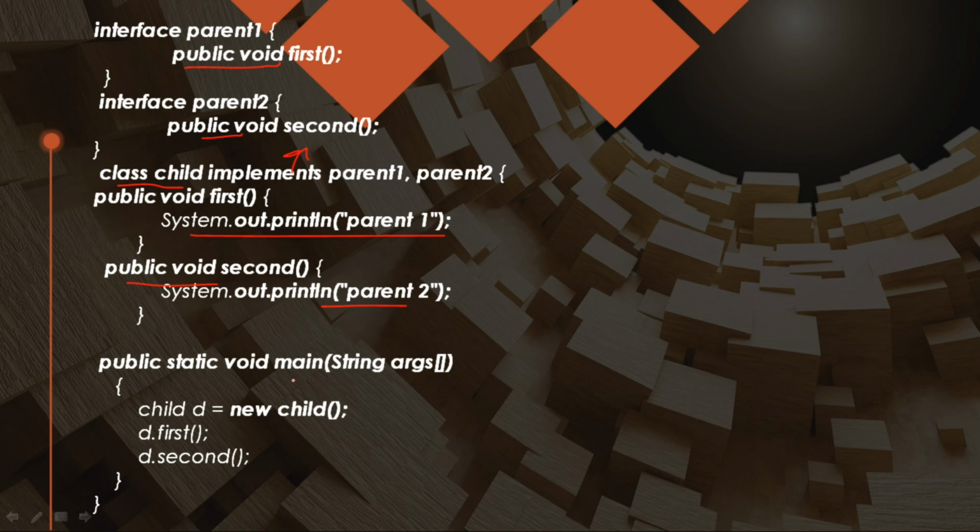So here there is a main method. In this main method I created an object named D. By using the constructor, I want to call the first method and the second method. So D dot first and D dot second, such that the content which is present in the child class gets printed. So the output will be Parent 1 and Parent 2. I think you understood it.